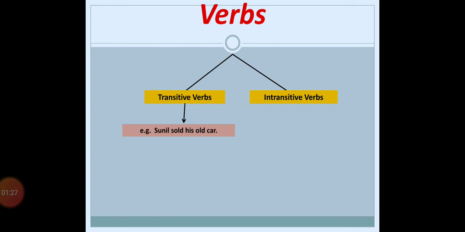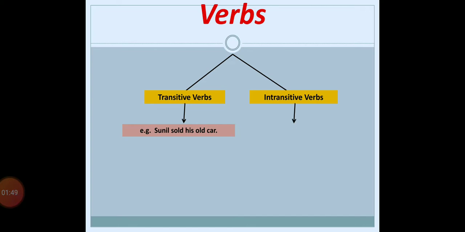Now in this sentence, Sunil is the noun and the subject of our sentence. Sold is the action word, or the verb, and the action is affected by the noun car, so car has become our object. This we have already learned. So, Sunil sold his old car.